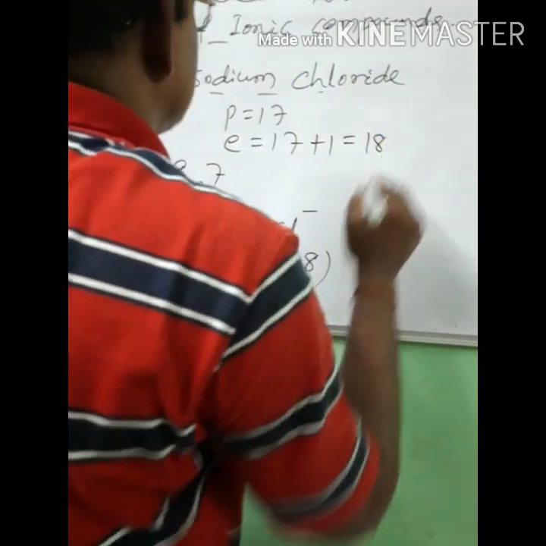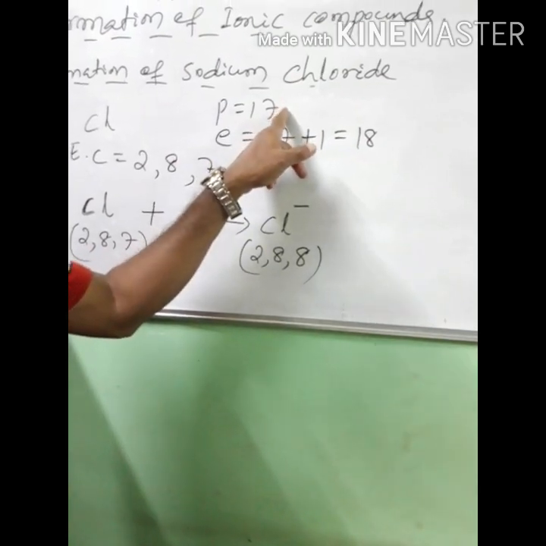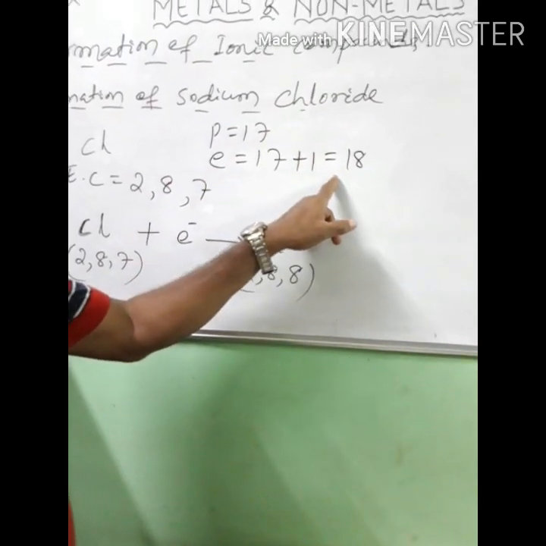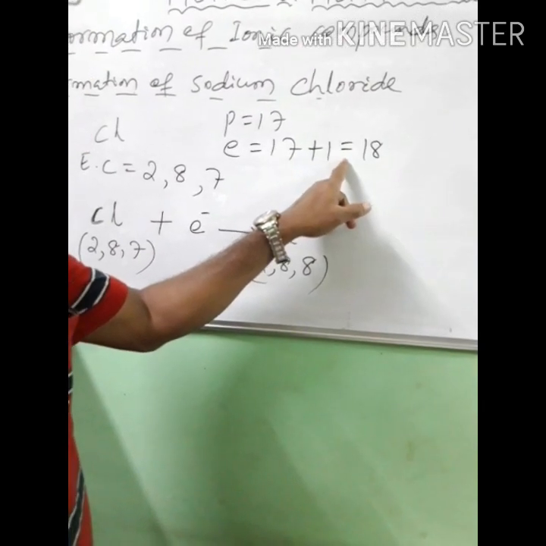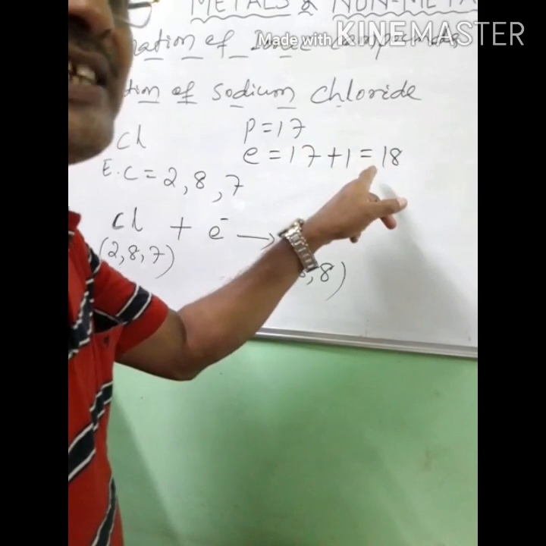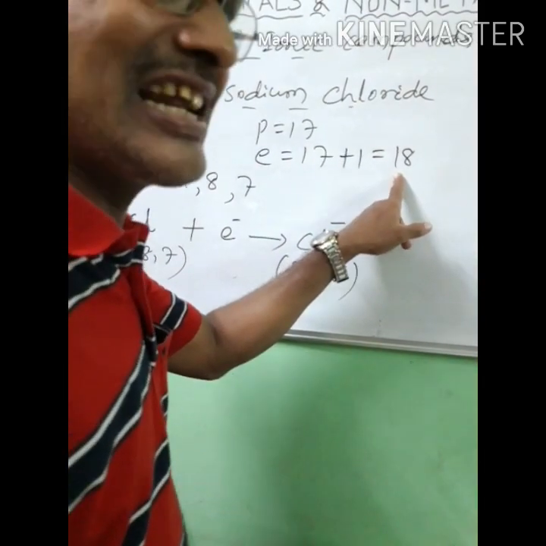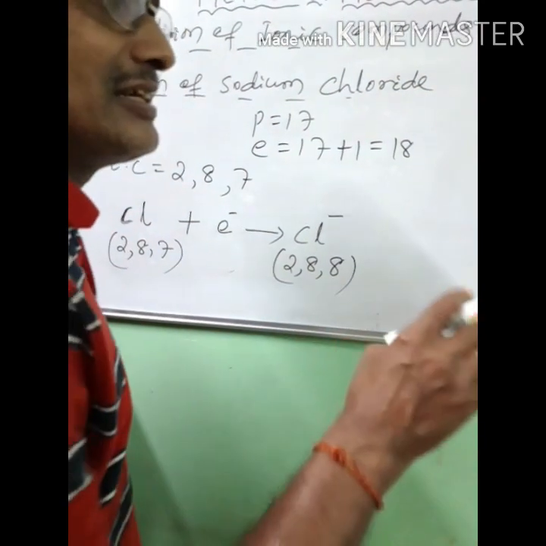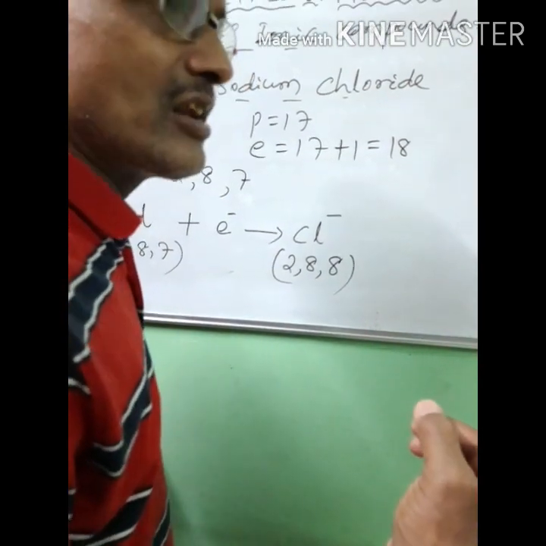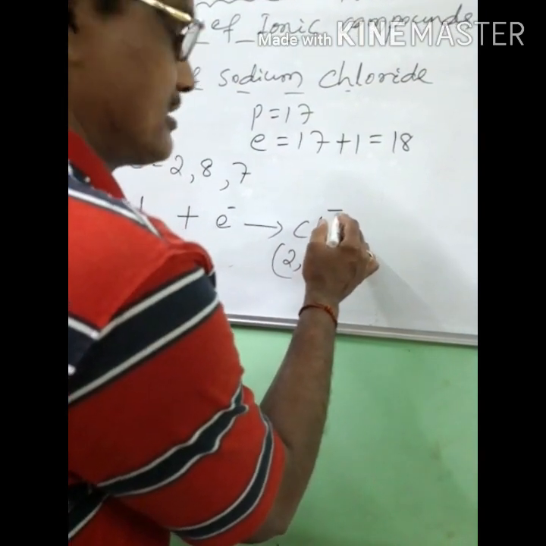So 17 plus 1 is 18. The number of electrons is 18, but the number of protons is 17. So here 1 negative charge, that is 1 what? Extra electron. One negative charge means an electron. Here 1 extra electron, 1 extra negative charge. So due to this 1 extra electron, we write Cl minus. This is the chlorine ion.